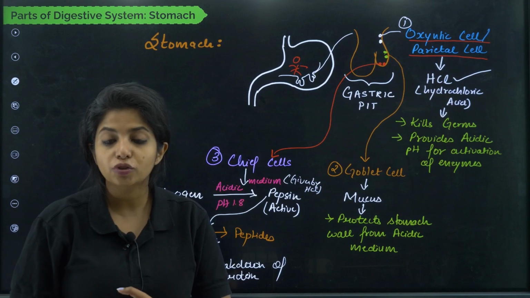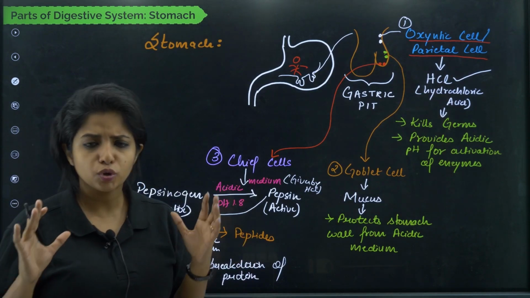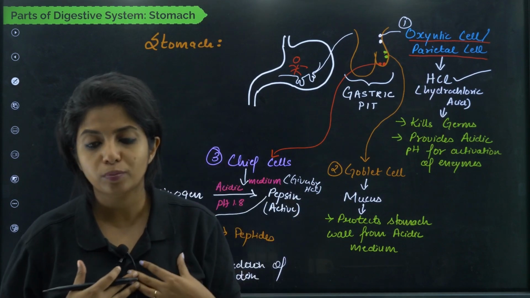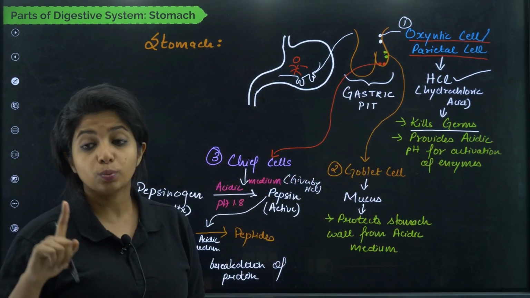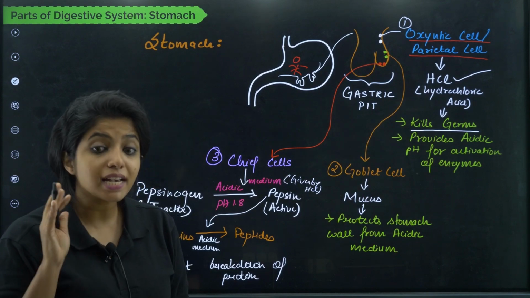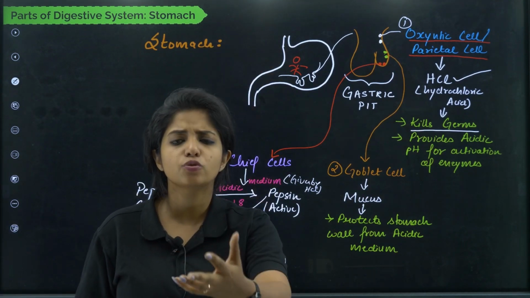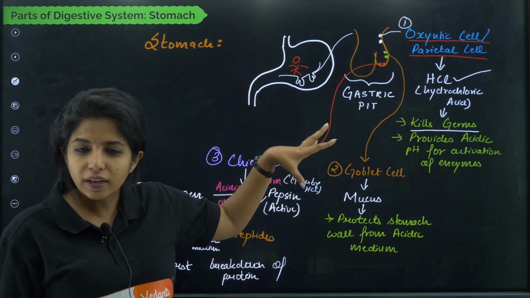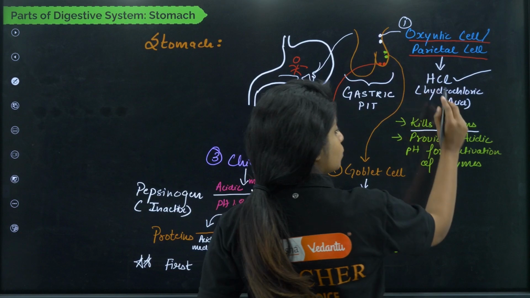And what does HCl do, children? They kill the germs, they provide acidic pH for activation of certain enzymes. In acidic pH obviously the germs won't be able to survive, so killing germs is a must-do thing. The second thing that it does is very important. It is providing acidic pH. There, bicarbonate ions were providing basic or neutral pH to which guy? Salivary amylase. Over here there are certain enzymes which need acidic pH. So for that HCl is being released.